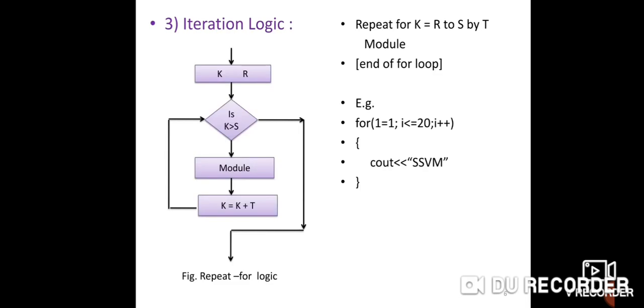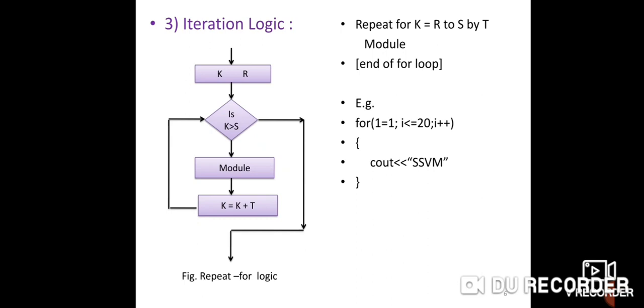Here k is equal to r, where r is the initial value, meaning I is equal to 1, to s is the last value, meaning 20, by t. T means incremented by 1. This is equivalent to this for loop.